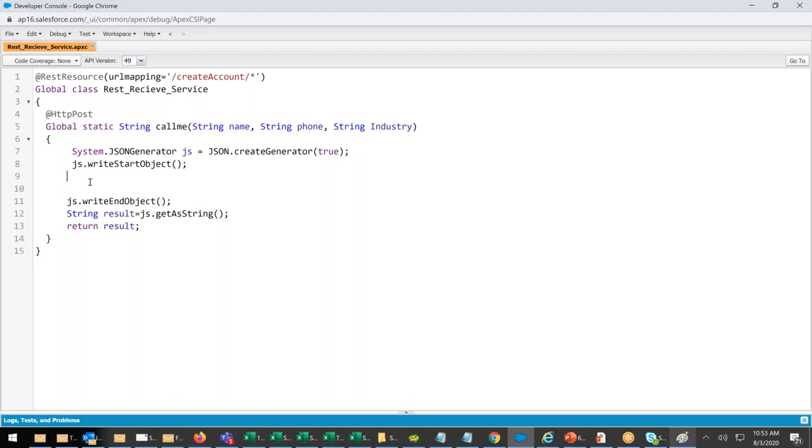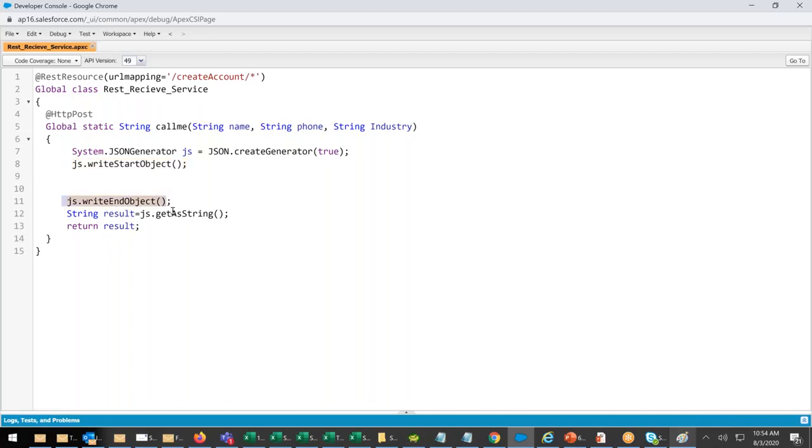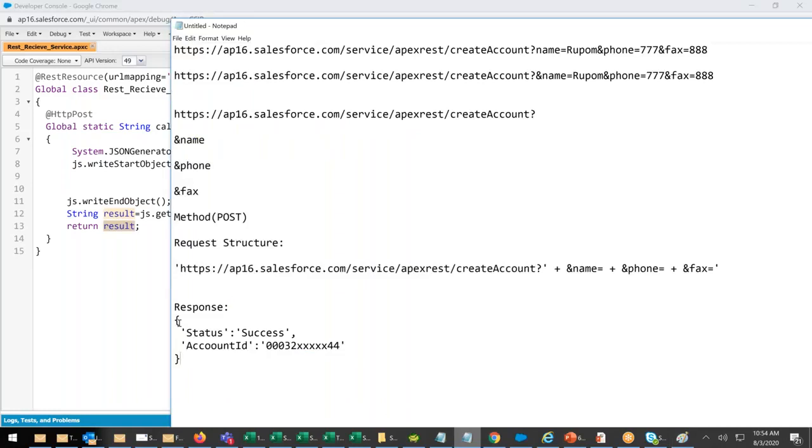Now in between I have to write what I want to return. How to deserialize? How to serialize? I'm going back to the serialization class. We have already learned it, right? JSON serialization, same way XML serialization. Here I am using generator, complex serialization. System JS, start, end, get the output, return the result. So whenever somebody is calling this service, the result will be returned. In that result, what I want to return, I want to return like this.